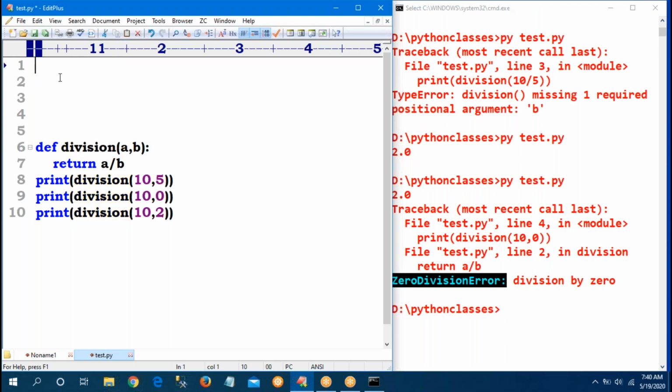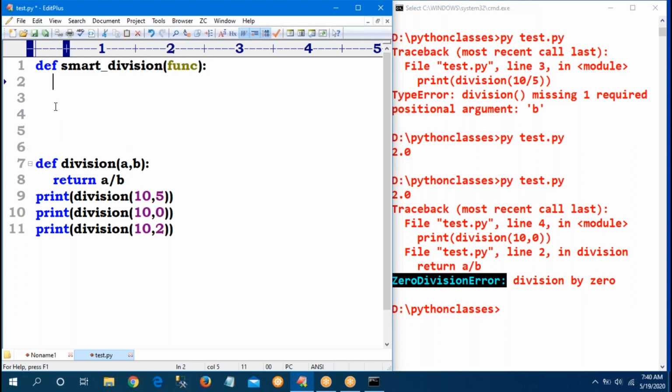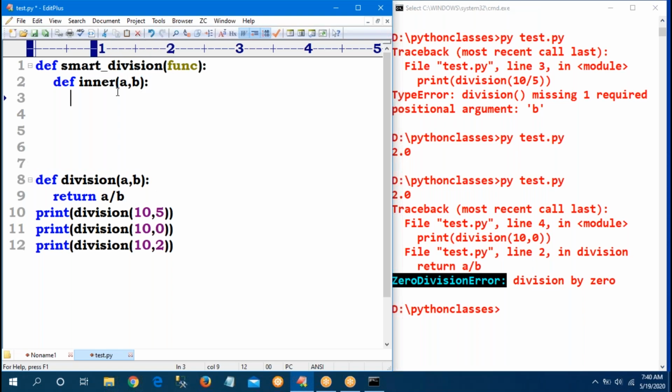Now observe, def of, sir, instead of decor, I am giving my own function name. Decor is not mandatory every time. Smart_division is my function name. Inside, I am passing one variable, func. See the previous example: decor inner, instead of decor, any name we can give. So my smart_division, def of inner function. How many variables am I passing? Two variables.